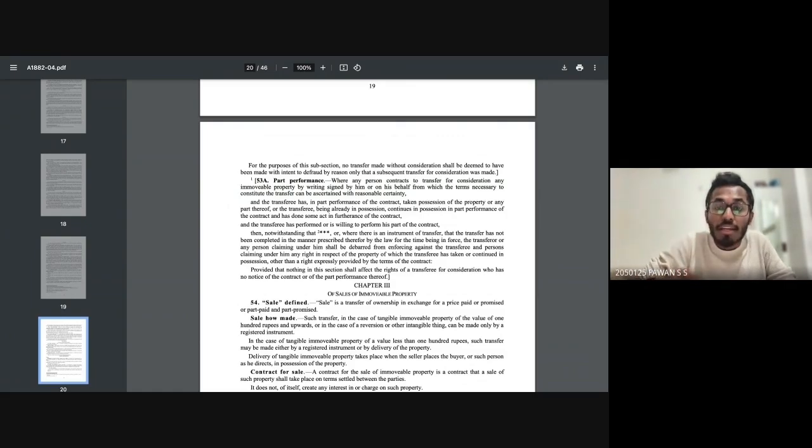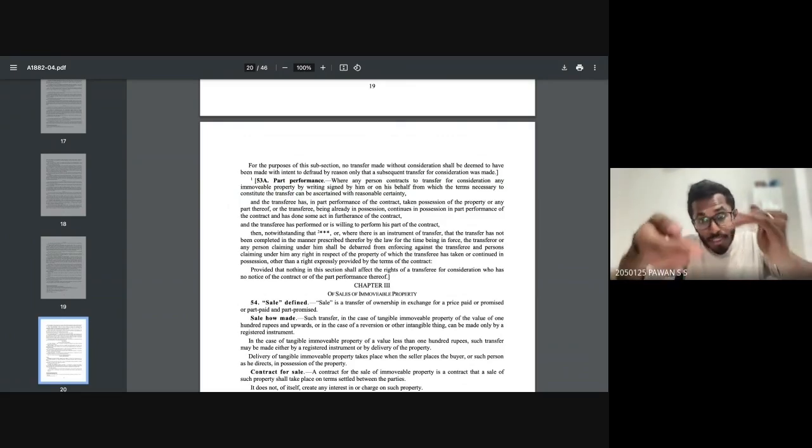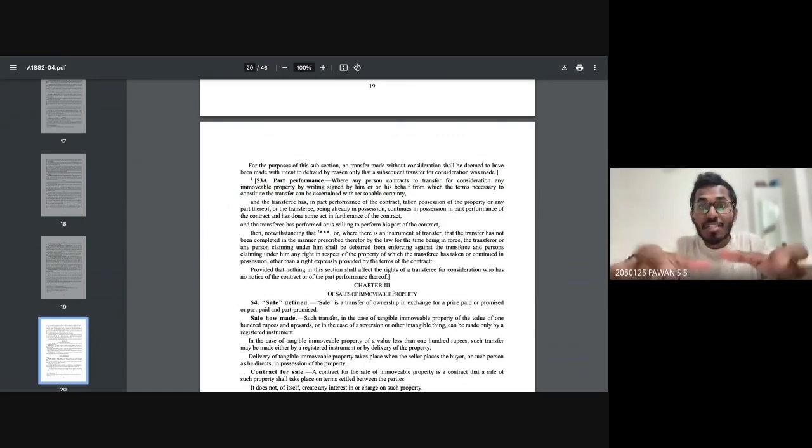But Pavan is not willing to perform, refusing to sign the sale deed and everything. So if you observe, there is part performance. Kamal has paid the full amount, but Pavan is not signing the sale deed. So part performance has been done, and when part performance is done, the buyer is basically protected. For example, if you are the buyer, Kamal, you have paid the entire amount, so you are completely protected by the law. Getting it? As you have performed and I have not, I will be punishable in front of the court of law.